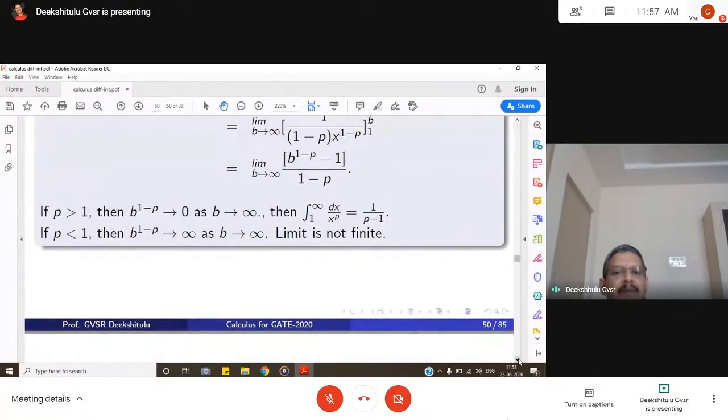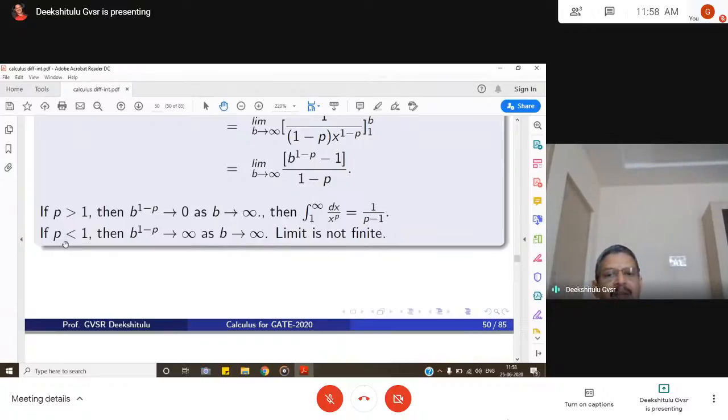So if p is greater than 1, b power 1 minus p goes to 0 as b goes to infinity. When p is greater than 1, then 1 minus p is less than 0. When b is raised to 1 minus p, where 1 minus p is less than 0, as b goes to infinity, this b power 1 minus p goes to 0. That means the integral 1 to infinity dx by x power p, this term goes to 0, and the remaining term is 1 by p minus 1. So the limit exists, and the value of the improper integral is 1 by p minus 1.